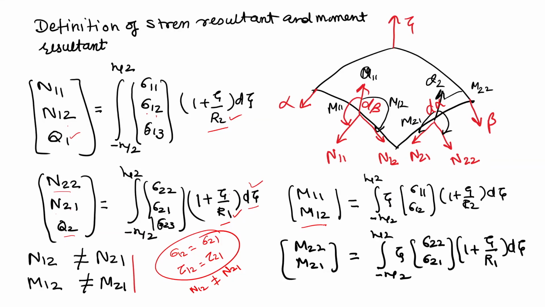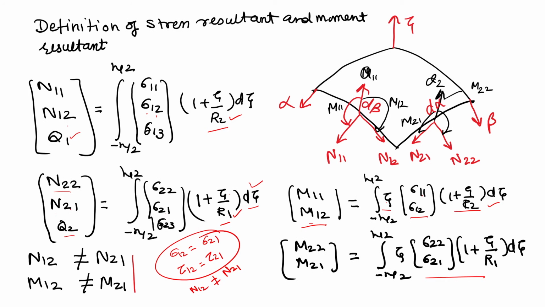In the same way we can define the couples, that is, the moment in one direction. So, zeta times sigma 11 gives you the moment in one direction, and M12 is sigma 12 times zeta. In the same way M22 can be defined like this. Here again the moment in the 1-2 direction cannot be equal to the moment in the 2-1 direction. So, this type of expression you come to know only when you derive equations for a shell. If you have done only up to plates, you will not think that these may be different.